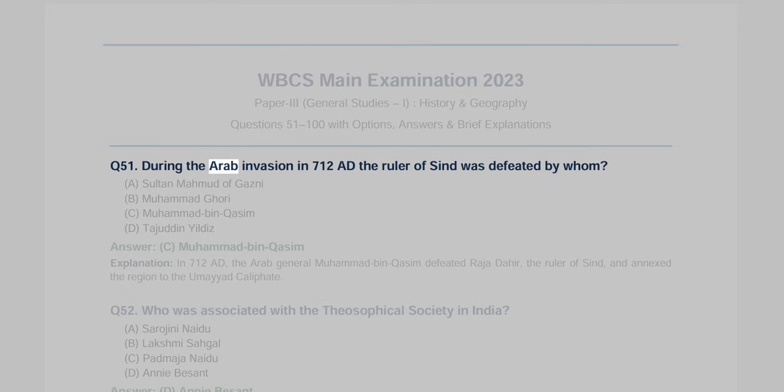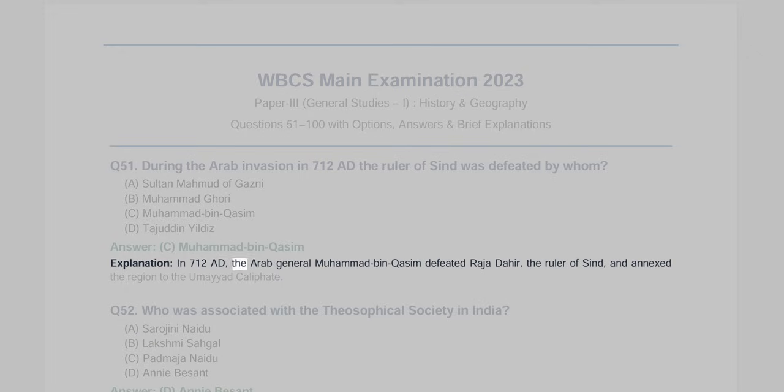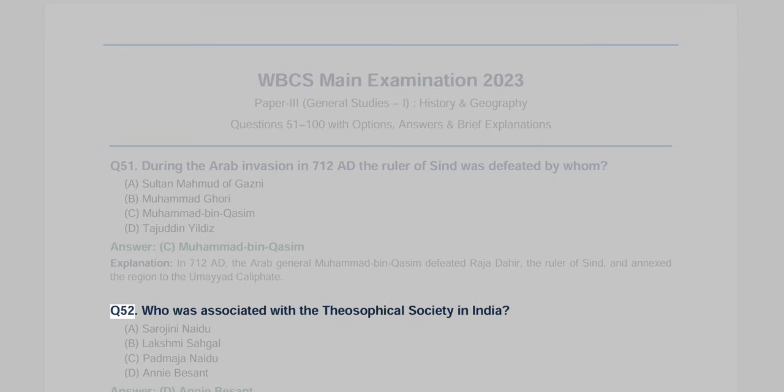Q51. During the Arab invasion in 712 AD, the ruler of Sindh was defeated by whom? A. Sultan Mahmud of Ghazni. B. Muhammad Ghori. C. Muhammad-bin-Qasim. D. Tajuddin Yildiz. Answer: C. Muhammad-bin-Qasim. Explanation: In 712 AD, the Arab general Muhammad-bin-Qasim defeated Raja Dahir, the ruler of Sindh, and annexed the region to the Umayyad Caliphate.